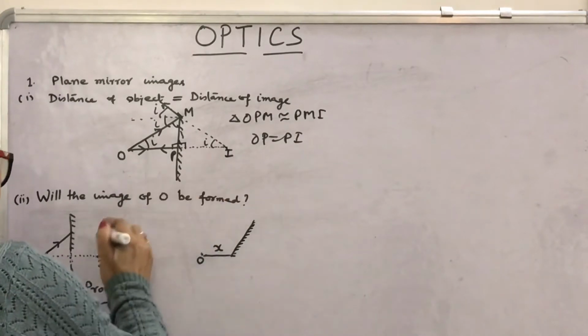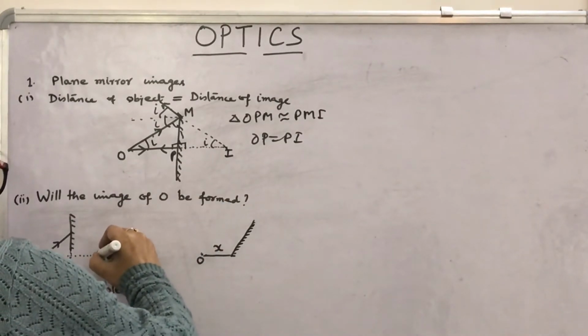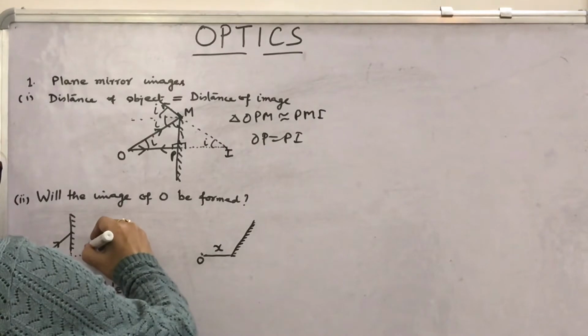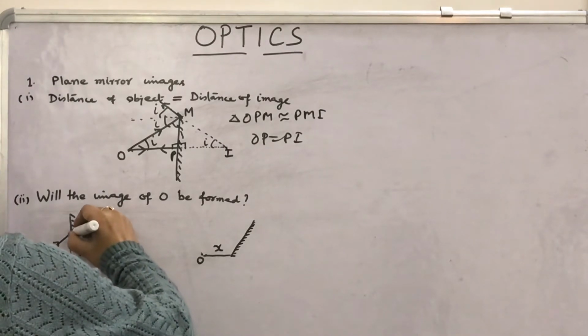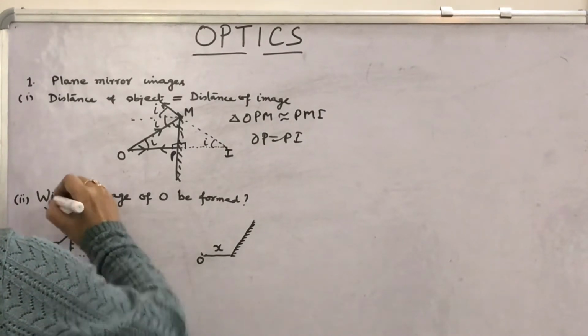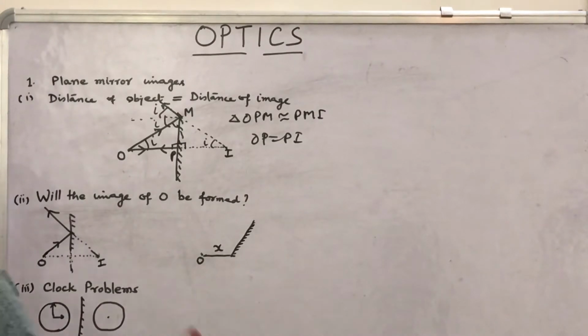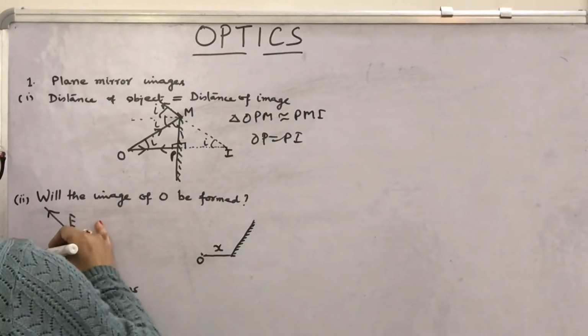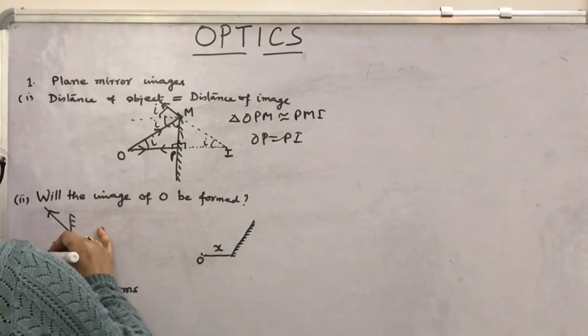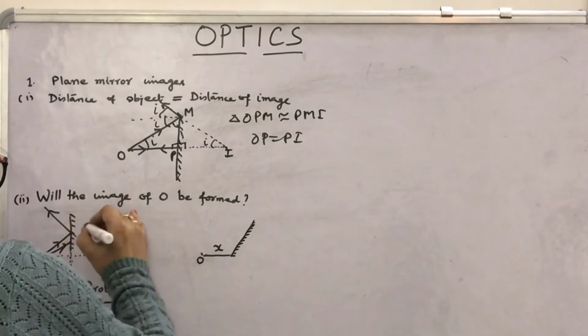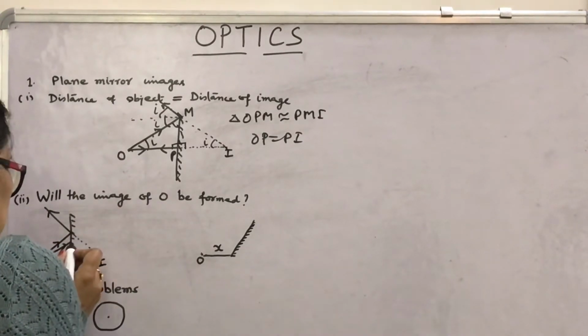In the first case we have shown here, you join I with the point of incidence like this and reflect. Take another ray, you can have another ray to show here like this, and again you can join here.